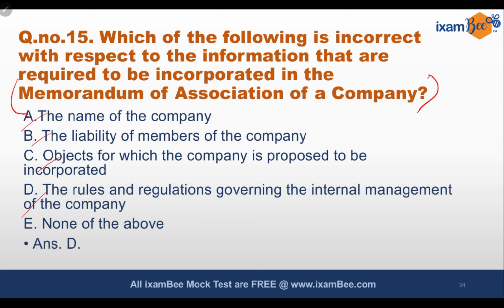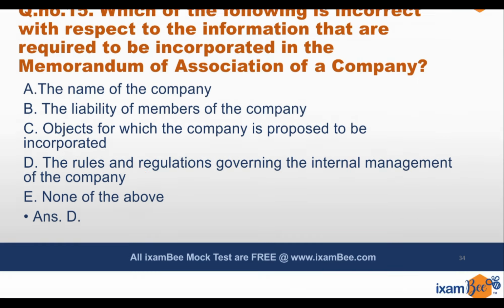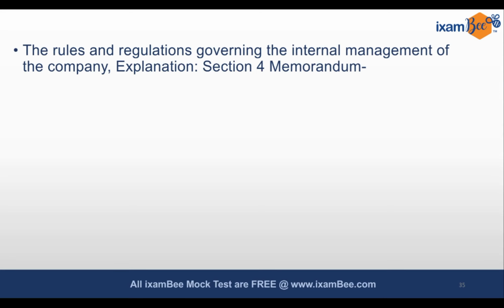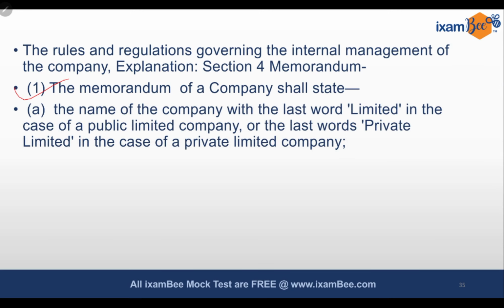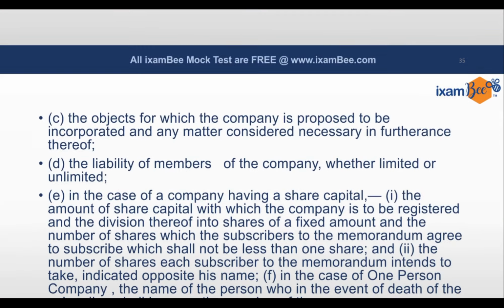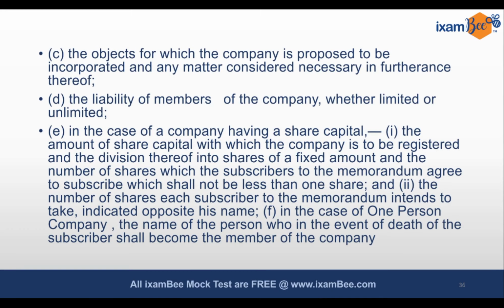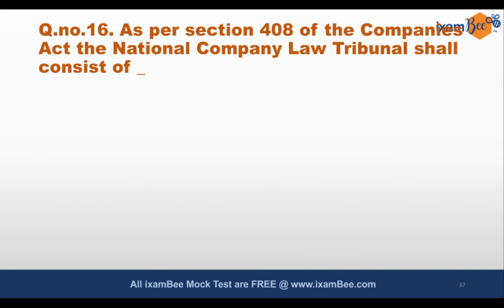Answer is D. Rules and regulations governing the internal management of the company are never provided under the Memorandum of Association of a company, that is never required. Section 4 deals with the memorandum, and what a memorandum shall include is expressly provided under this section. You can go into the details of this section.